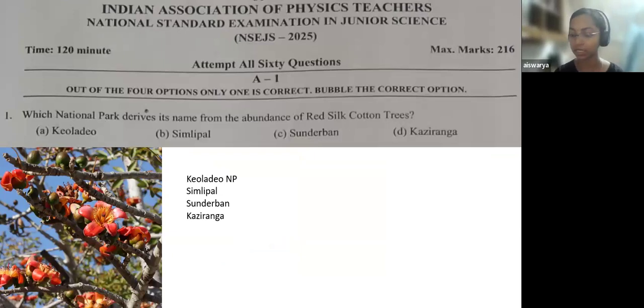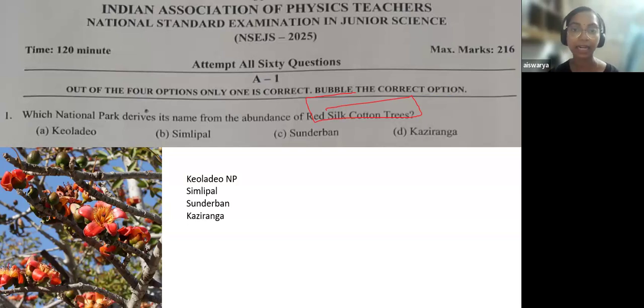So your first question is this: which national park derives its name from the abundance of red silk cotton trees? Okay, so if you know this, you can do it. Otherwise, it will be difficult to do this question. But here also, as we have discussed in our classes, like how to do an MCQ based on your aptitude, you can either attempt this question, or you could have skipped it.